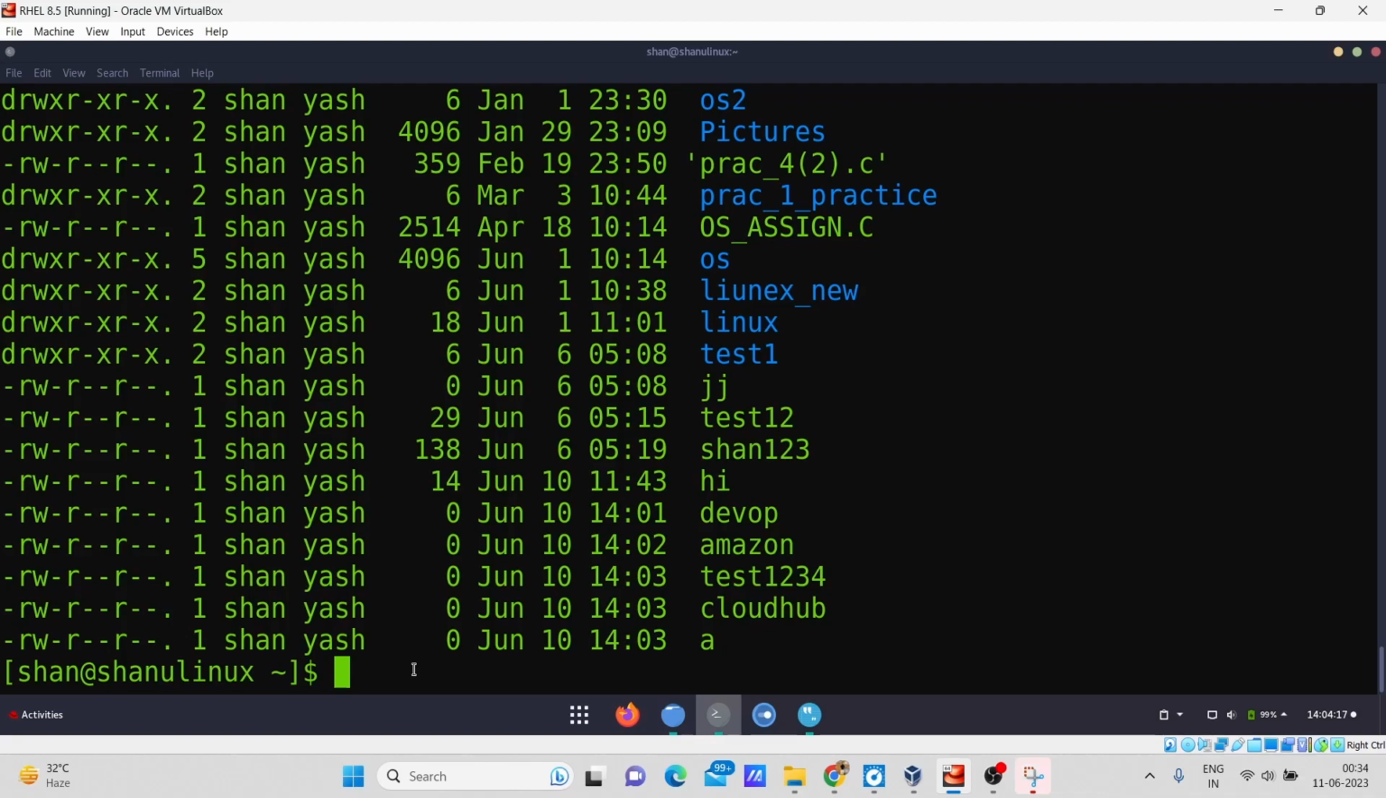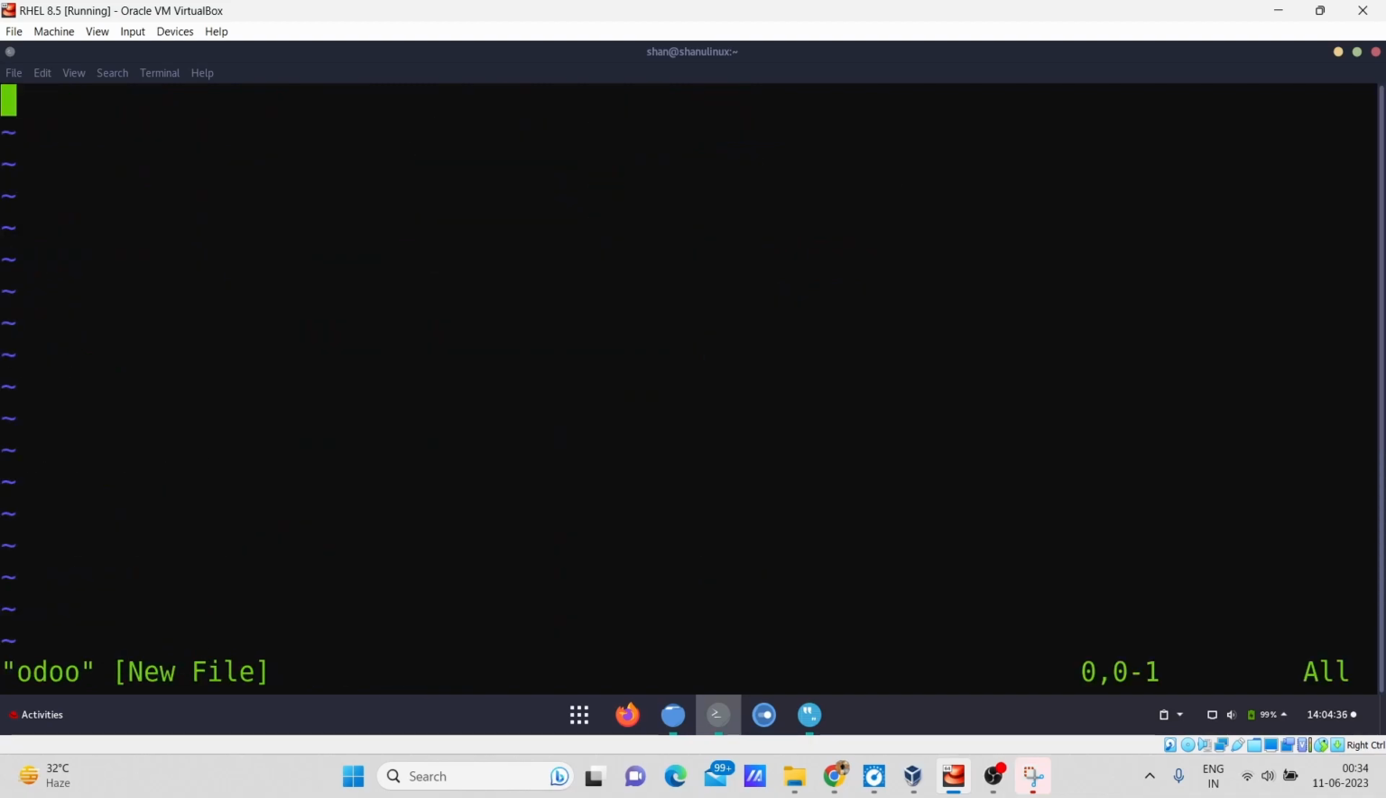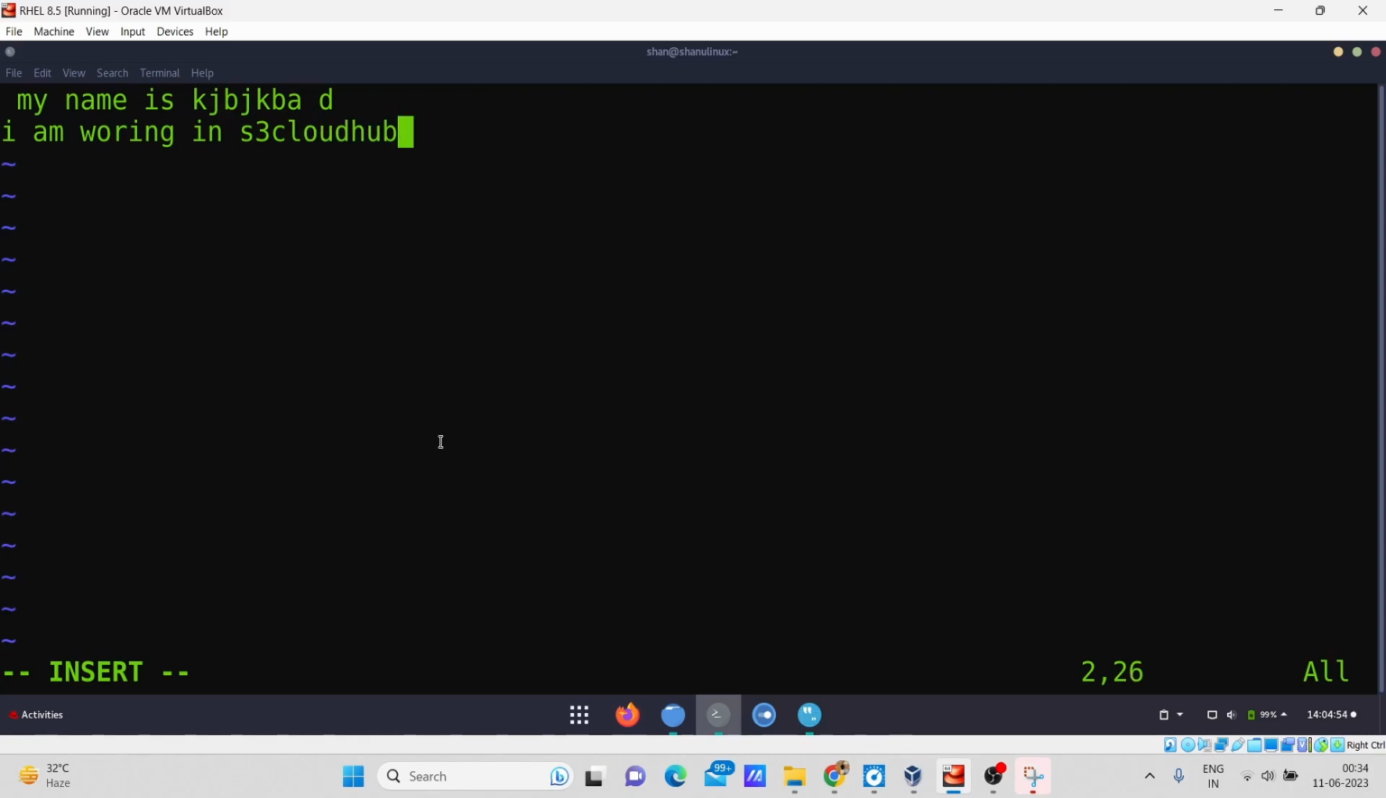Now the third command, which is a more complex command, but if you practice, you can easily do it, is the vi command. In this vi command, you just type vi, space, and the name of the file you want to create. For example, I am trying to create the Odoo file. After entering it, it takes me to the editor mode of that file. If I want to type anything here, for example, hi, my name is this, enter, I am working in S3 Cloud Hub. So I have written some content here.